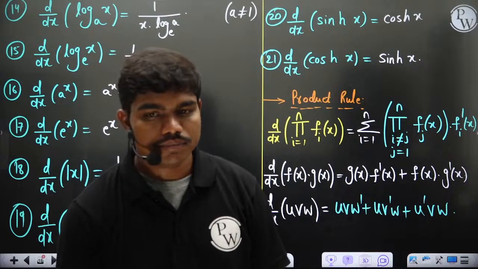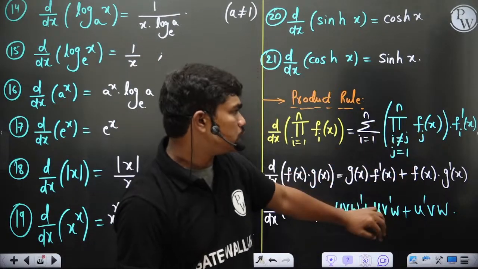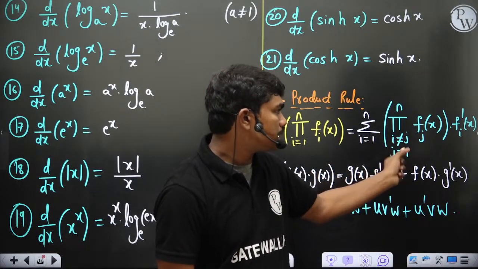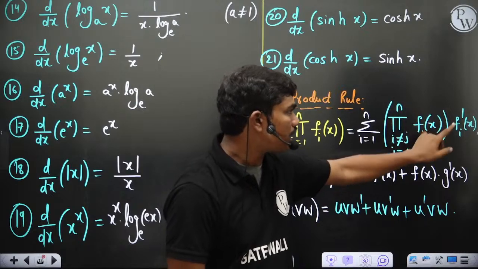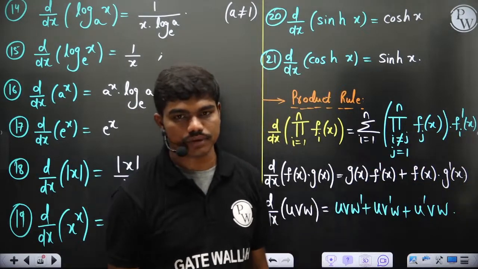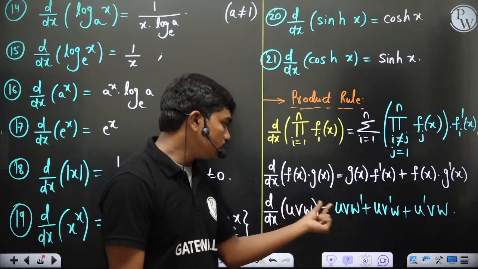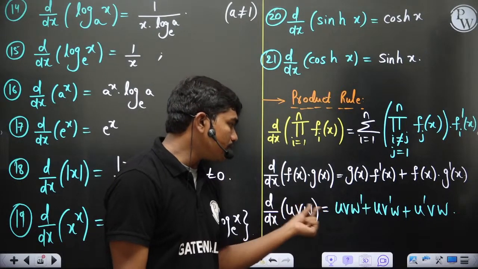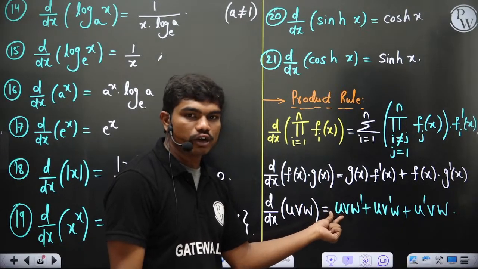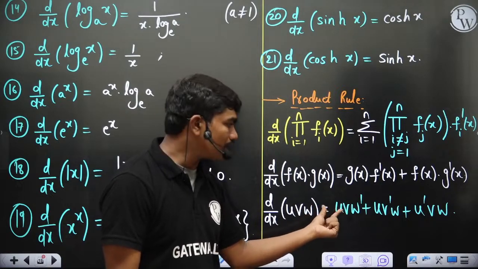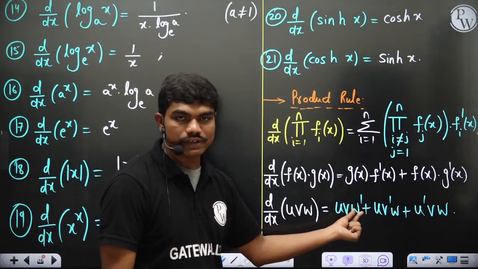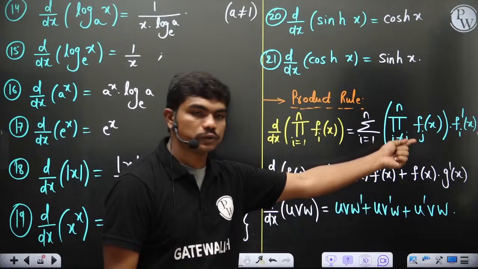Is this clear? Basically, this multiplication tells you if i is equal to j, then you have to skip that function in the product part and write it in the derivative part. That's it. If you are deriving, then first two you are writing, then the third function you are skipping in the multiplication. Here you are not writing u v w because you need the derivative of the third, so you are skipping w in this multiplication and writing the derivative of w separately. That's what it tells you.